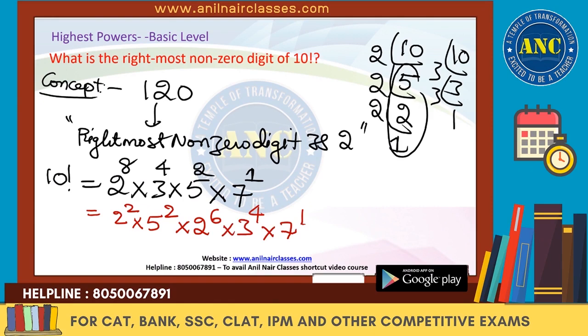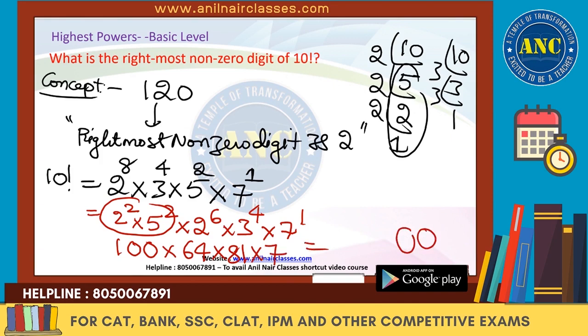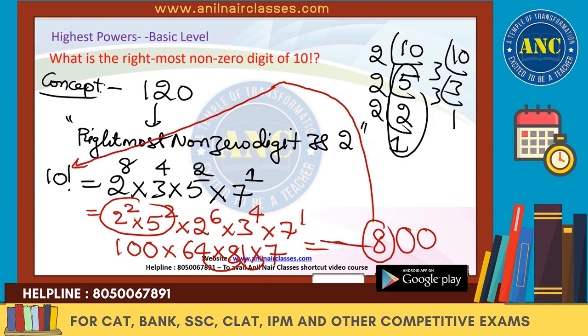Can I write like this? 2 square into 5 square, 4 into 25, is 100. 100 into 64 into 81 into 7. Any number multiplied by 100 has last two digits 0. Remaining is 4 ones are 4, 4 sevens are 28. The rightmost non-zero digit for 10 factorial is 8. Other numbers we don't require.